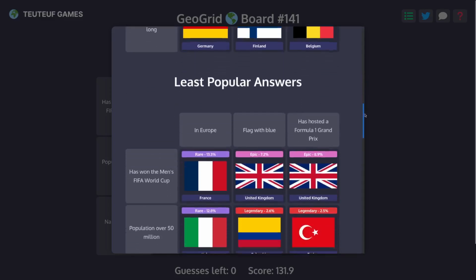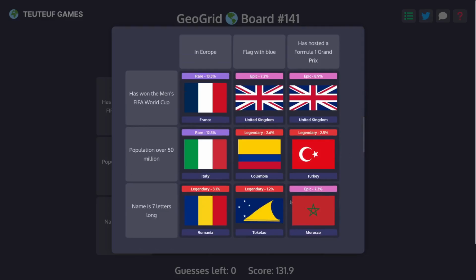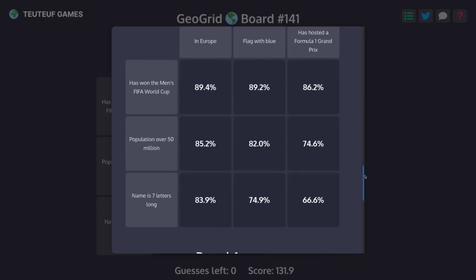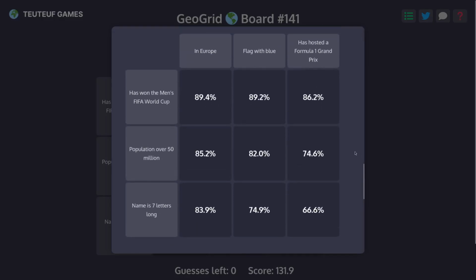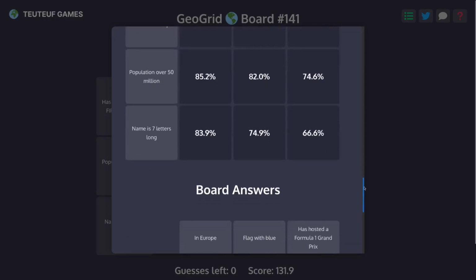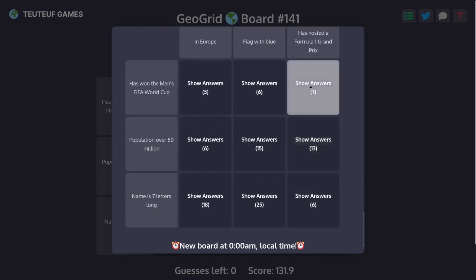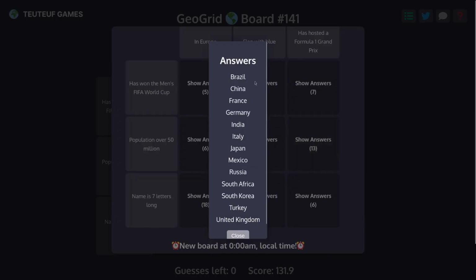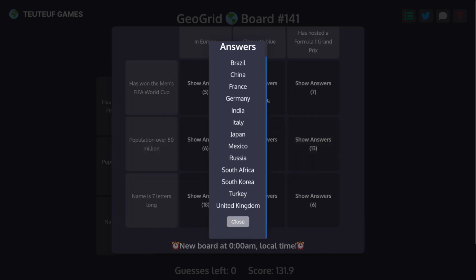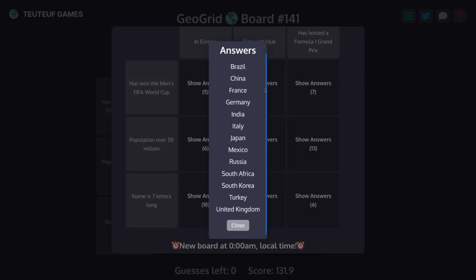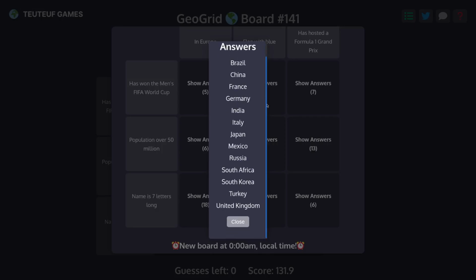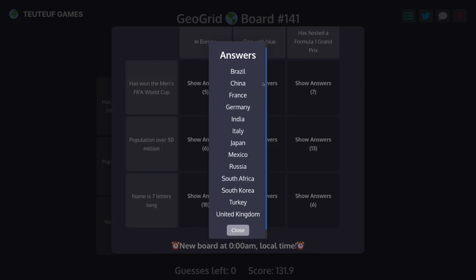Let's look at the uncommon ones. Tokelau. Okay. Morocco has hosted the Grand Prix, so has Turkey. Okay. Yeah, the F1 column was a little harder than the others, I think. Let's see the answers to this. Over 50 million people has hosted the Formula 1.